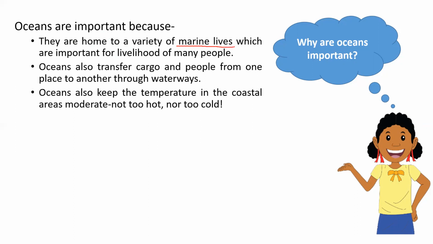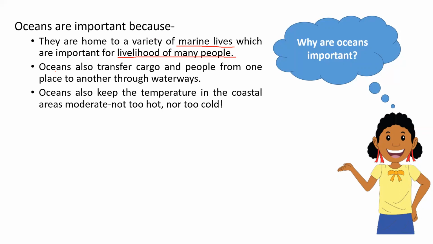So, what is marine life? Marine life means those living things which live under the water. Okay. And the ocean is also important for the livelihood of many people. Okay. So people earn their livelihood, or people earn their money, and for that they are dependent on the ocean.